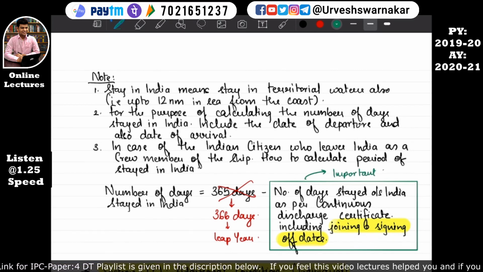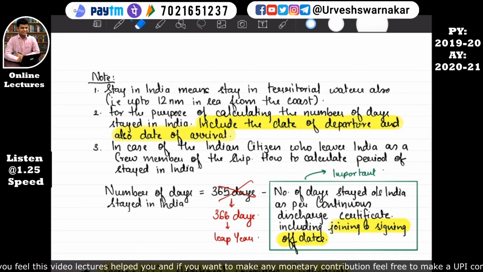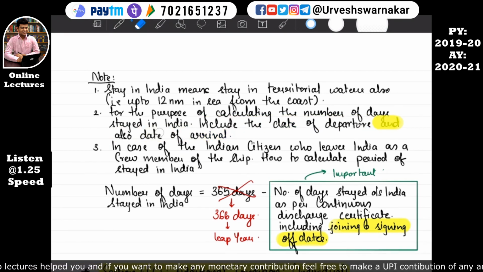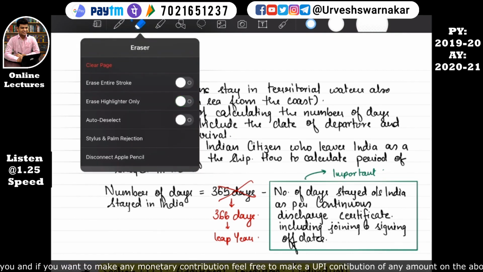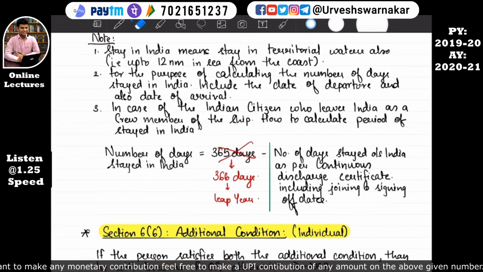Okay, here important was include the date of departure and also the date of arrival. So whatever highlight or whatever important I am writing right now, you please do it in your notes in your own handwriting. So, okay, this will give you a personal touch. Okay, I am erasing all this. Hope this is quite clear to you all.